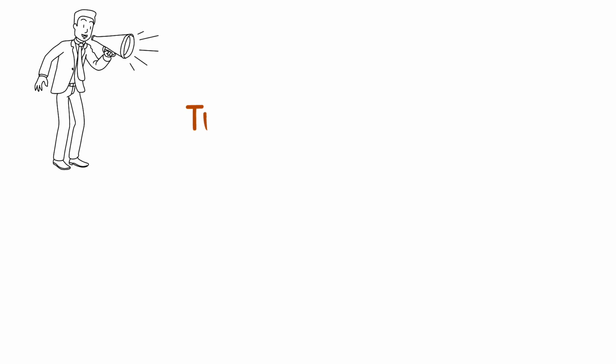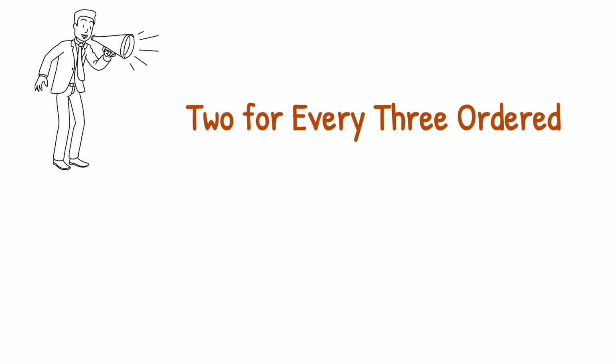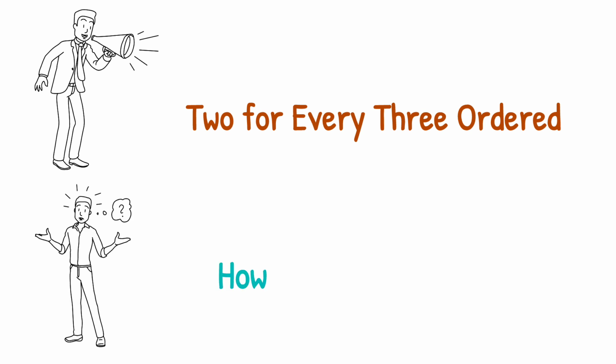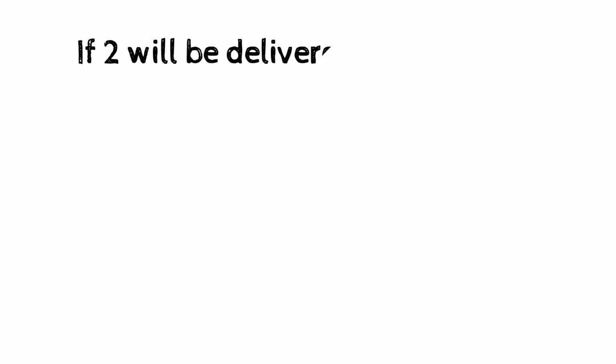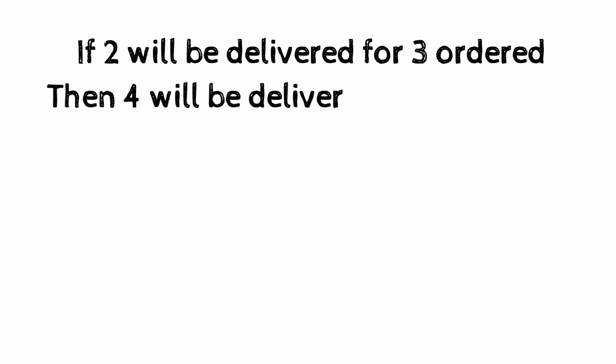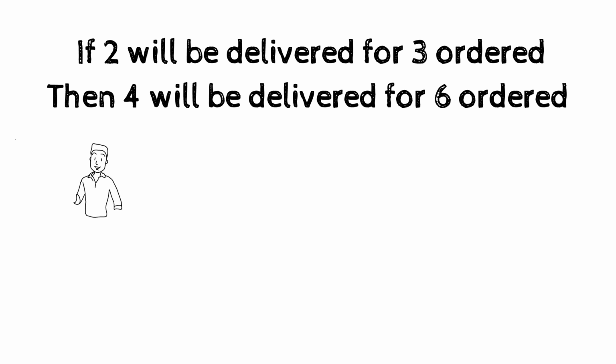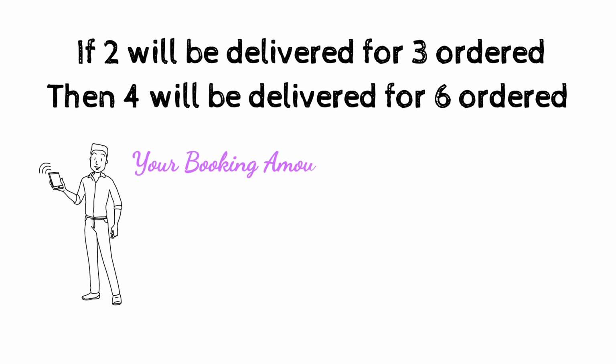A few days later, there was an announcement. The shopkeeper told, sir, we cannot give you the number of phones you have asked for. We can only give in the ratio 2 for every 3 phones ordered. So how many phones will you get? See, this is pro rata. You ordered 3, they'll give you 2. If you ordered 6, which is in our case 6, they'll give you 4. So you will get only 4 phones, though you asked for 6 phones.